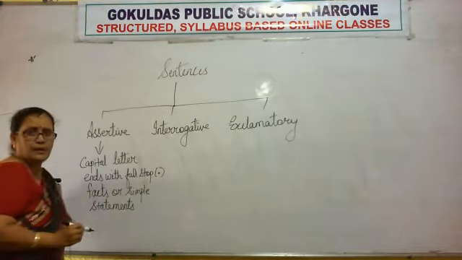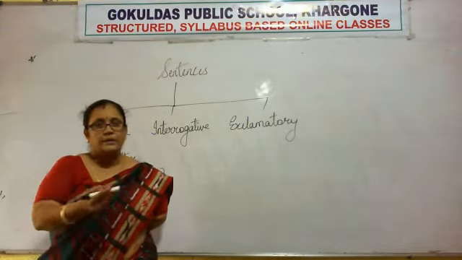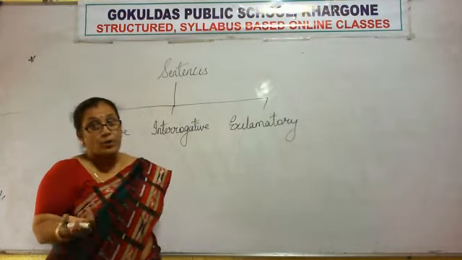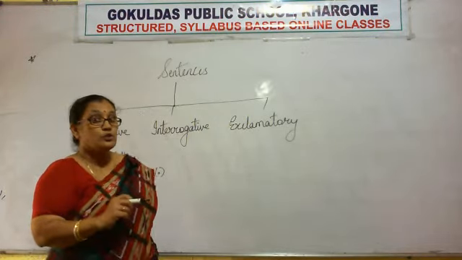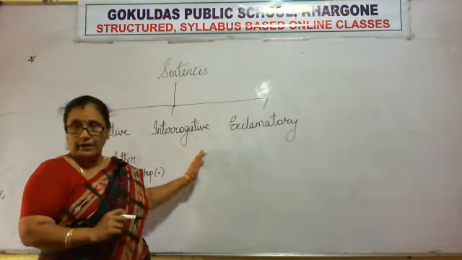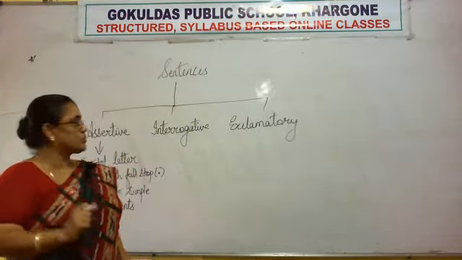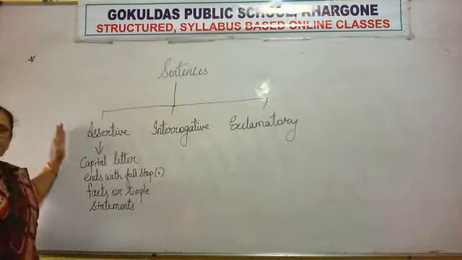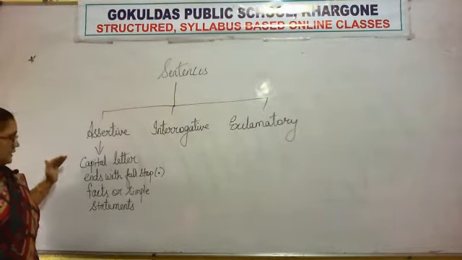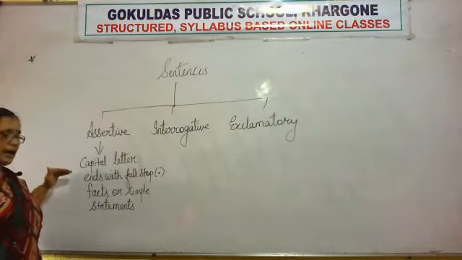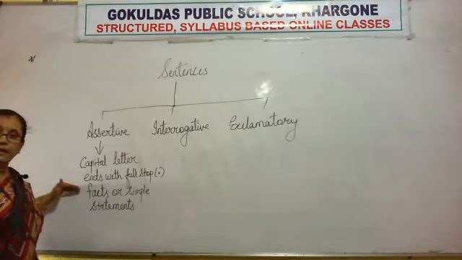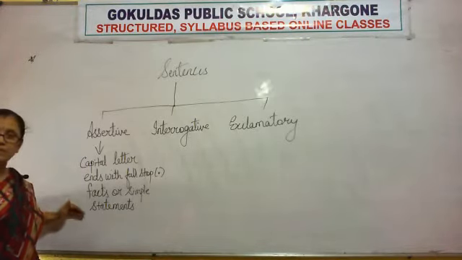For example, I go to school. This is my bag. Where is your book? Is a question, right? So that will come in interrogative, because that starts with a question word and ends with a question mark. Now what are the rules for assertive sentence? It starts with a capital letter, ends with a full stop. They are facts or simple statements.